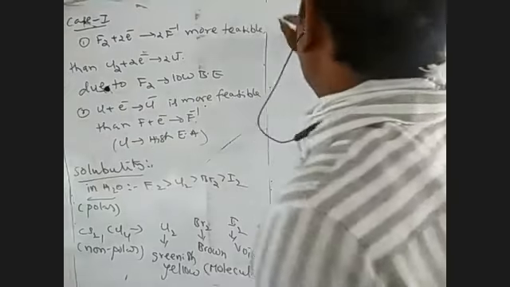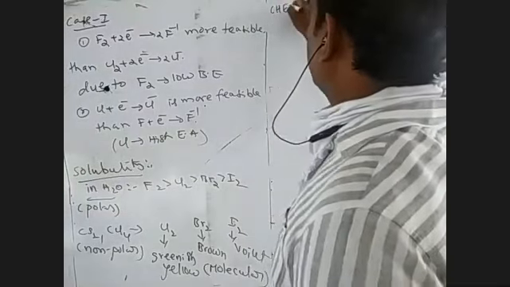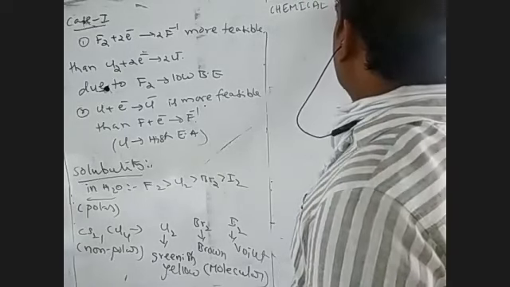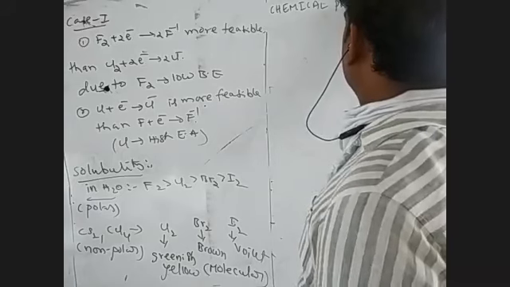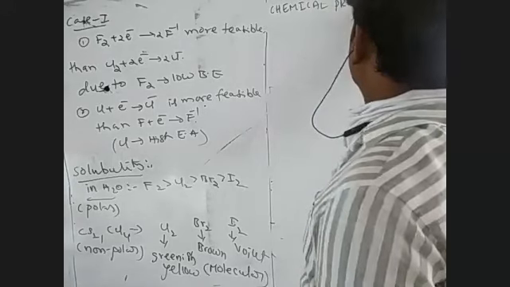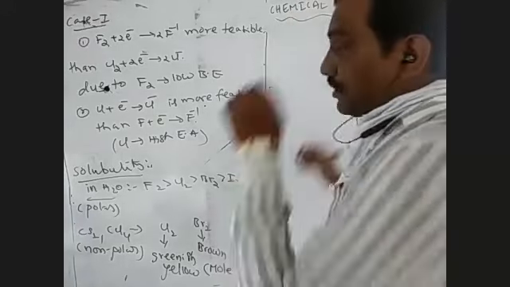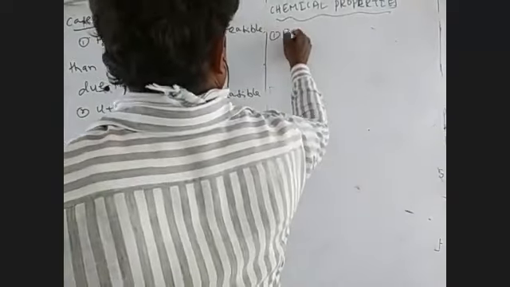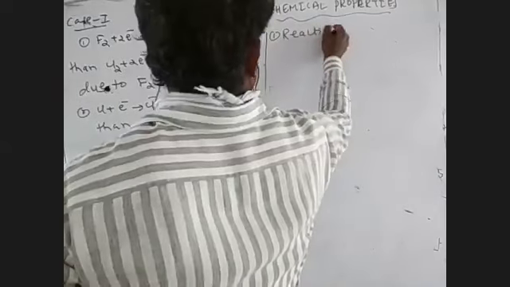The next is the chemical properties of halogens. Here in the chemical properties of halogens, one is the reaction with water.